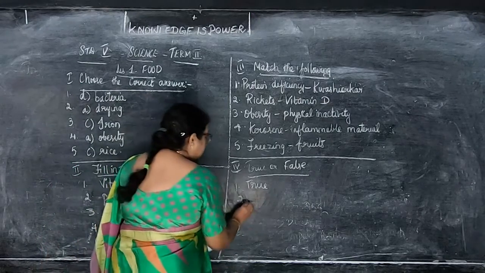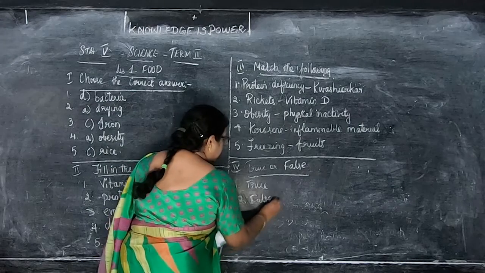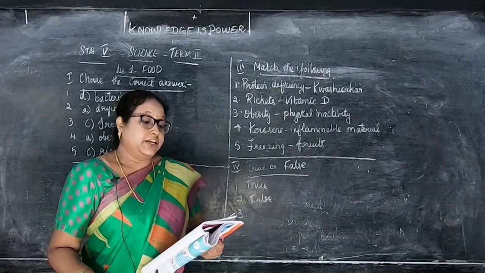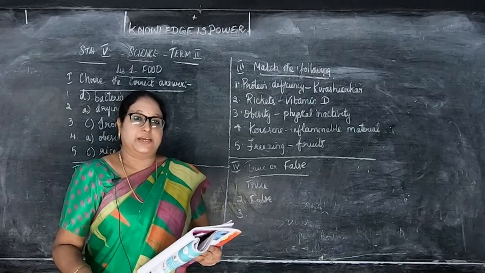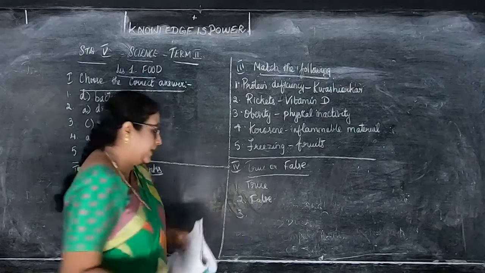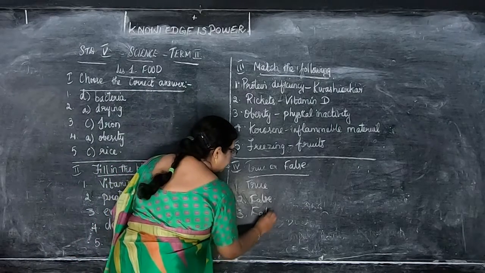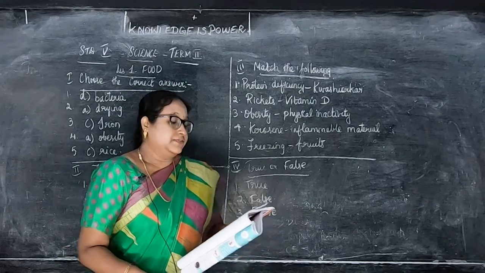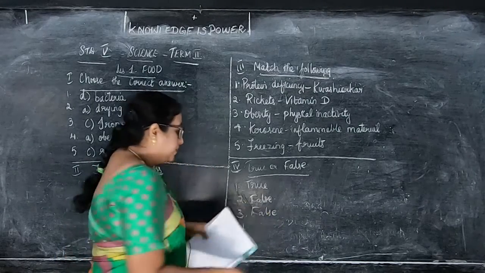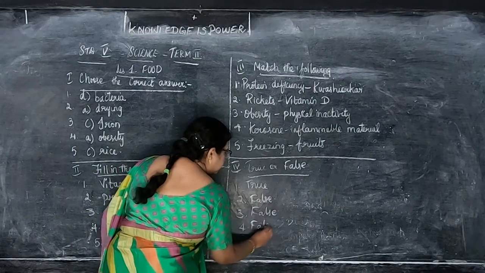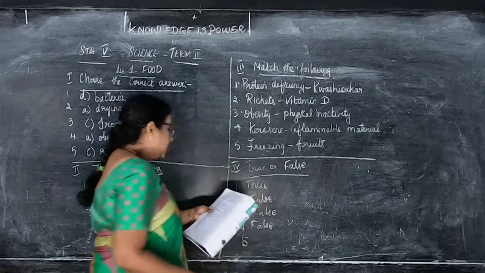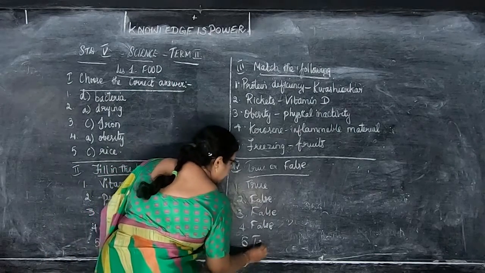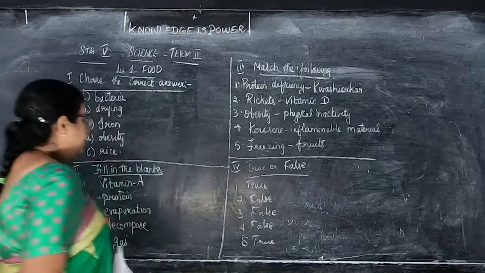It does not affect. Here they have given it is affected. So it is false. In the case of gas leakage, we can continue to use electrical appliances. It is wrong. Right, children? So we have to write false. During leakage, the electrical appliances should not be used. Then deficiency due to iodine is called as goitre, very false. Then growing children need more proteins in their food. Yes, it is true. Have you copied down, children?